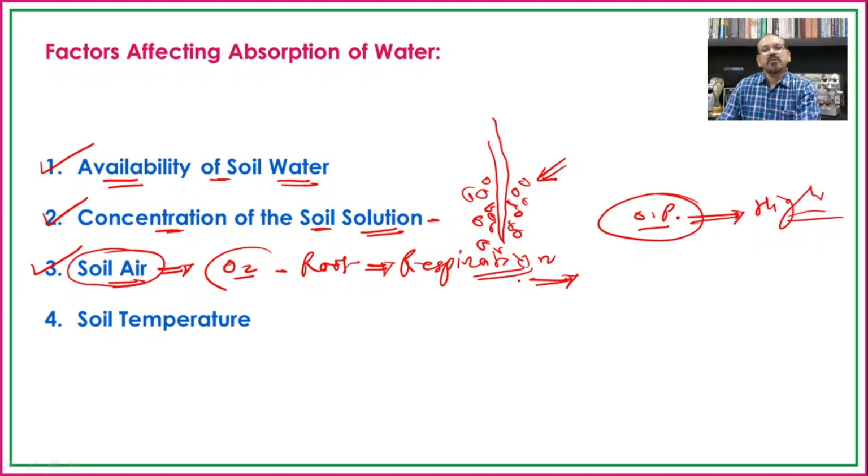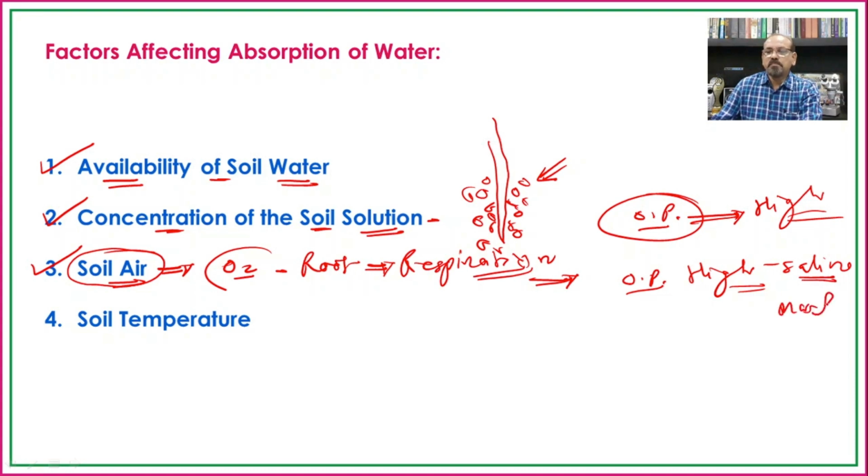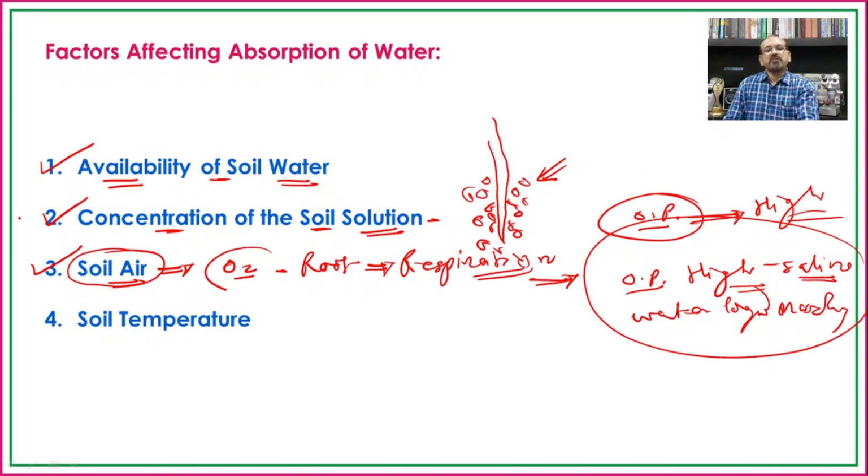Such a type of soil, in which either the osmotic pressure is very high, as in the case of saline water, or in marshy places where there is a waterlogged condition. In both cases, though there is water in the soil, it is not absorbed by the plant.